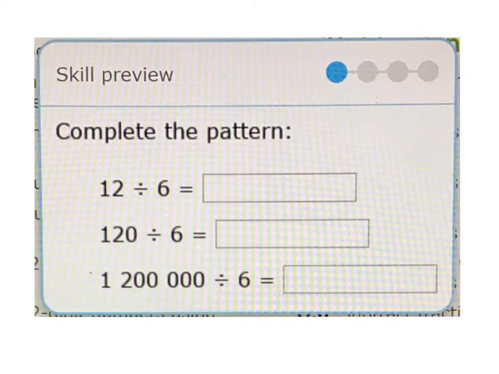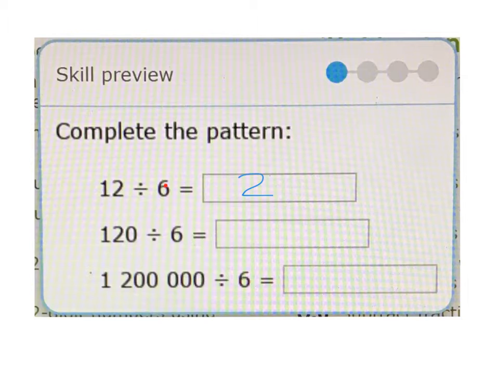In this video, we're going to look at patterns in division. So this first example, we start by looking at 12 divided by 6. I hope you know that 12 divided by 6 is 2. How many 6s can we take out of 12? 2. So this next one, instead of 12, we have 120 divided by 6.